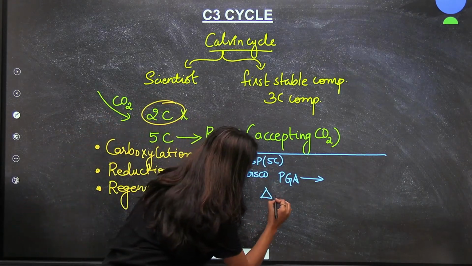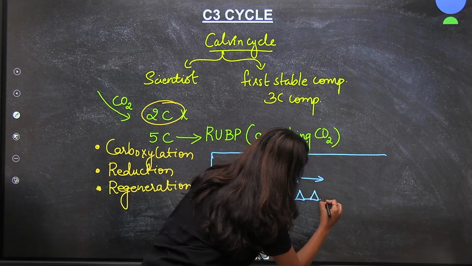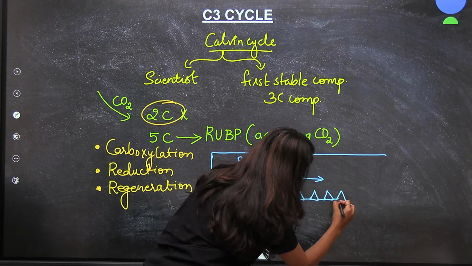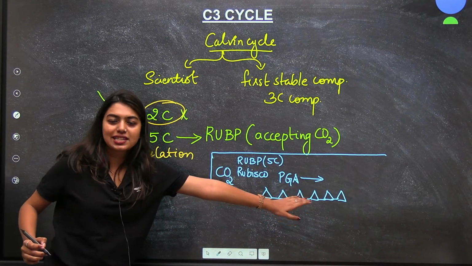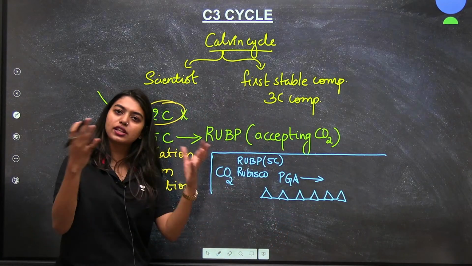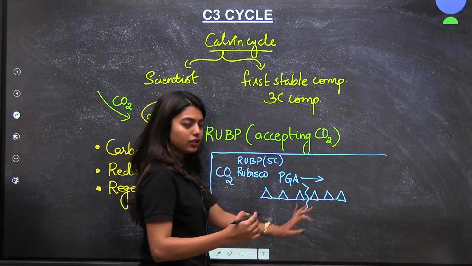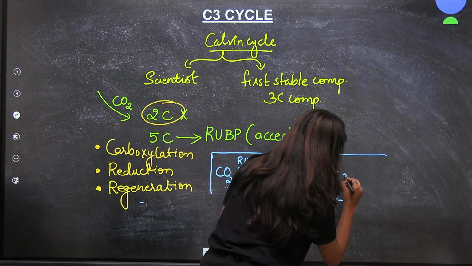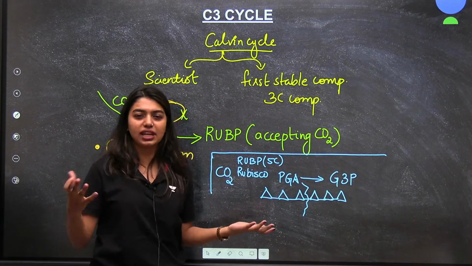Let's say I'm drawing it like this. This is a 6-carbon compound. This is not a very stable compound, so it is going to break apart into 3 and 3. So I am going to get G3P, that means phosphoglyceraldehyde, or you can write PGA, anything.